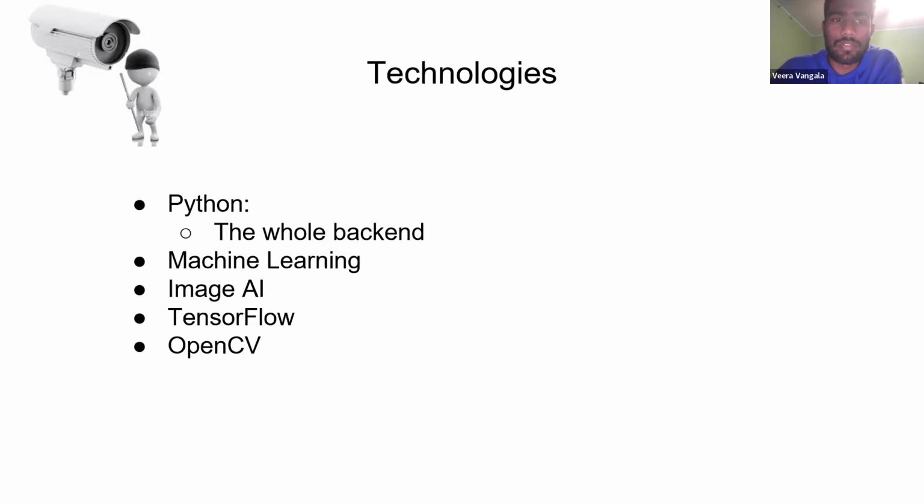And various technologies used here are Python. The whole Python is used for the backend applications like writing the code and all. But the main heart of this model is machine learning. It is situation based. We are going to apply different machine learning models and algorithms here. Mainly, we are going to use ImageAI, TensorFlow, OpenCV, and various other things. It depends upon the application and the scenario, and on how much accuracy the individual or the authorities need when they want something to be done.